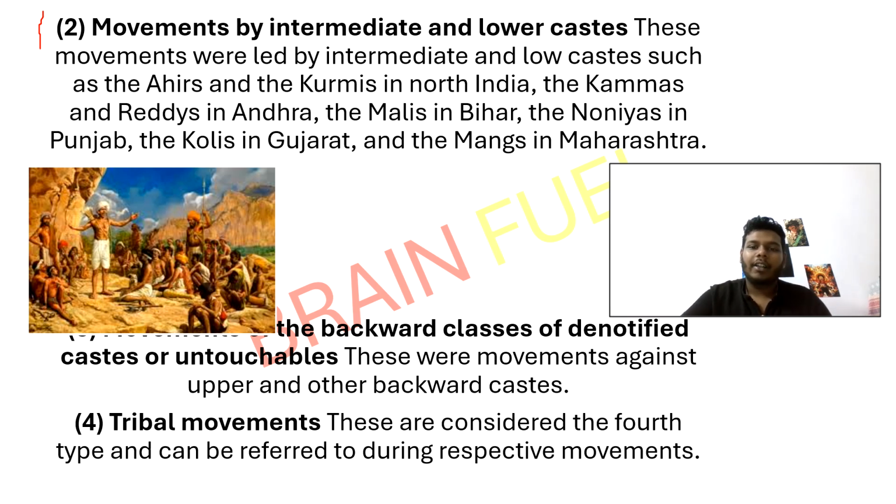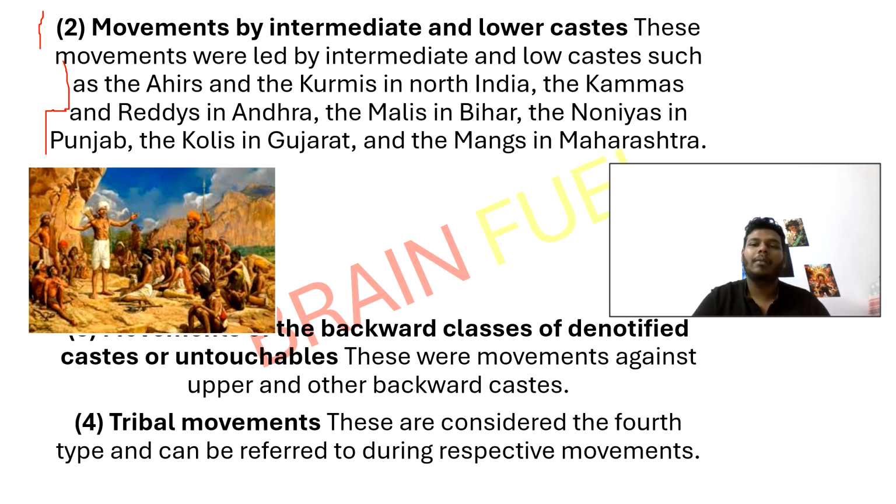Movements by intermediate and lower castes. These movements were led by intermediate and lower castes such as Ahirs and Kurmis in North India, Kammas and Reddis in Andhra Pradesh, the Malis in Bihar, Nonias in Punjab, Kolis in Gujarat, and Marathas in Maharashtra. So, think of this group like the middle and lower floors of a social building, not at the very bottom, but still facing discrimination.